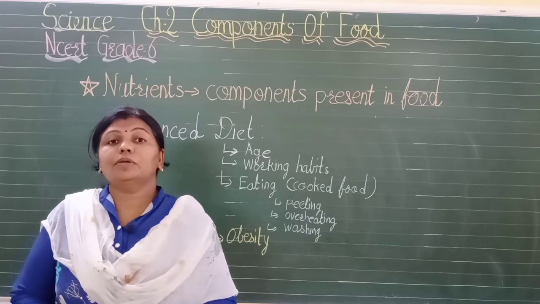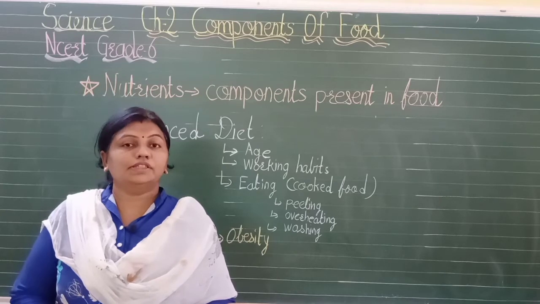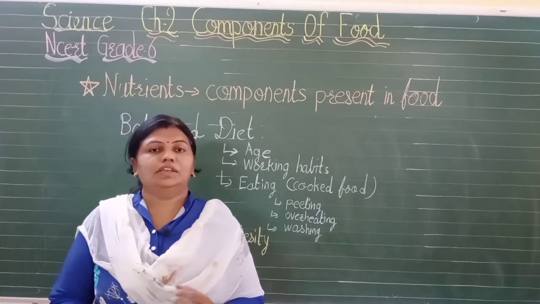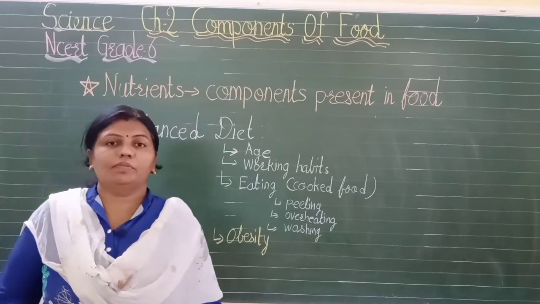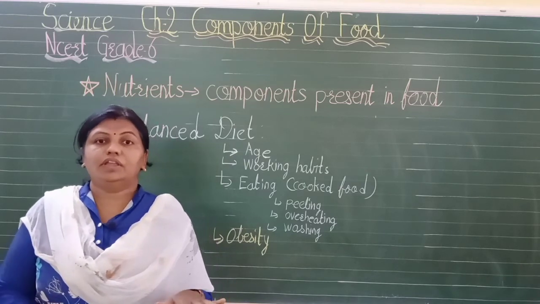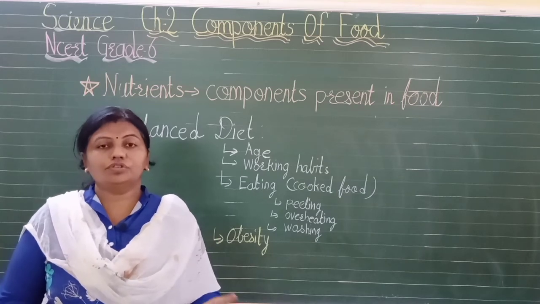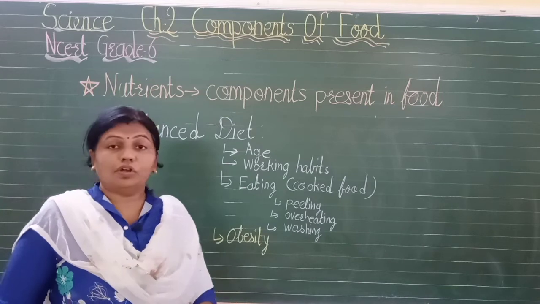Secondly, we should not peel off the skin of fruits. Suppose, for example, I say the apple. Apple should be eaten with the skin itself, because it also contains more amount of vitamins and all things. If it is cut again and again, it may lose some nutrients. So it should not be cut much. Okay, even it should not be heated much.